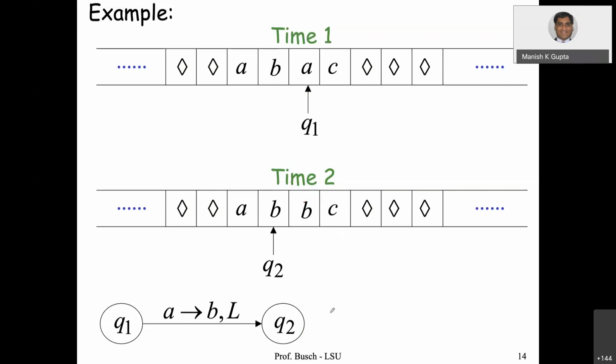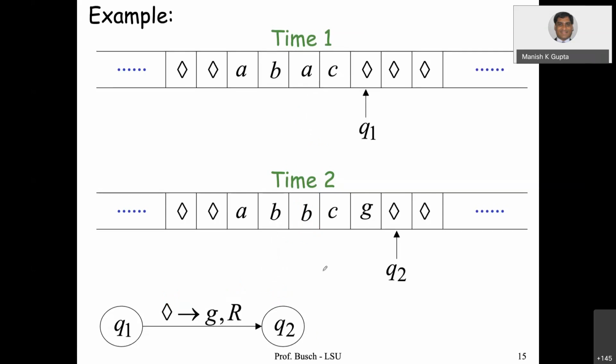Here is another example, reading A. Now you see that we read A, replace it with B, and then move towards left, and change the state to Q2. The earlier state was Q1, now the state is Q2. Okay, so this is how we do the movement.